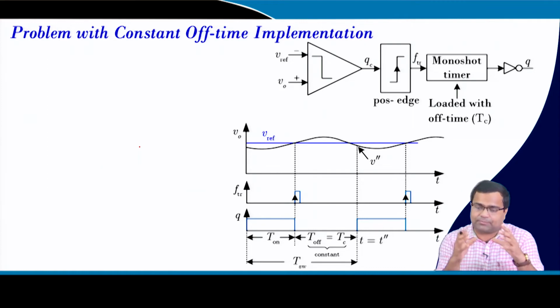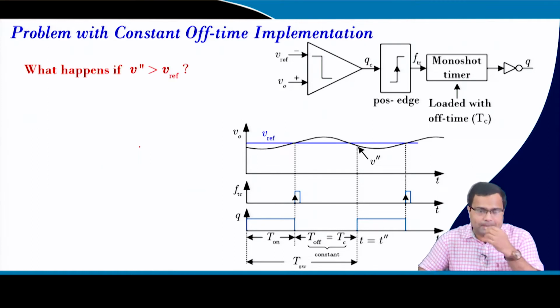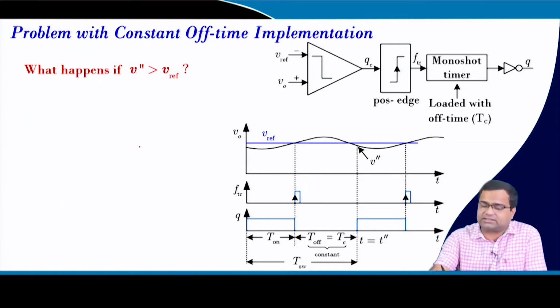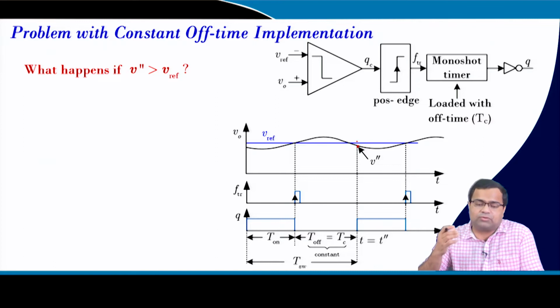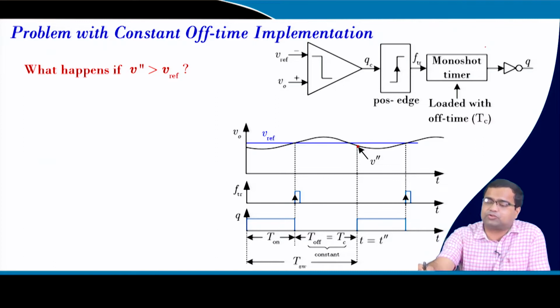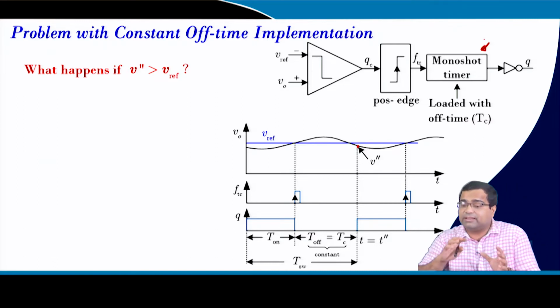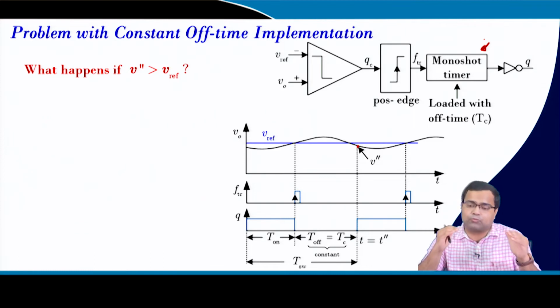We have discussed what the problem is. When the monoshot timer finishes its counting, what is our expectation? Because the switch was turned off during the activation period of the monoshot timer, under steady state it is expected that the output voltage should go below the reference voltage.